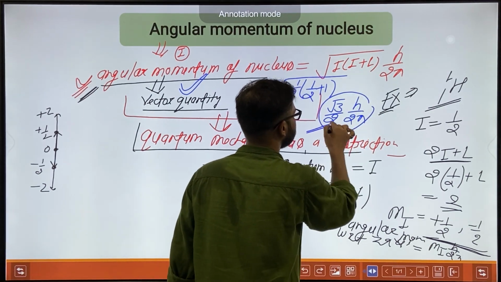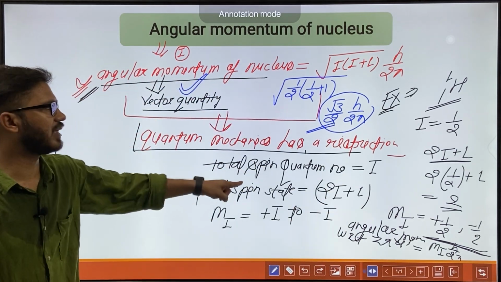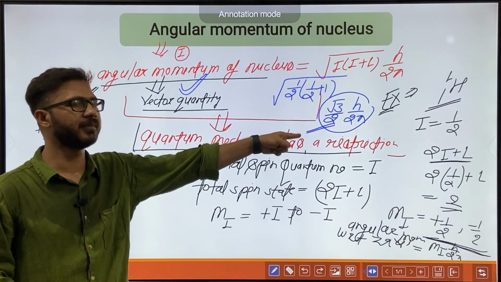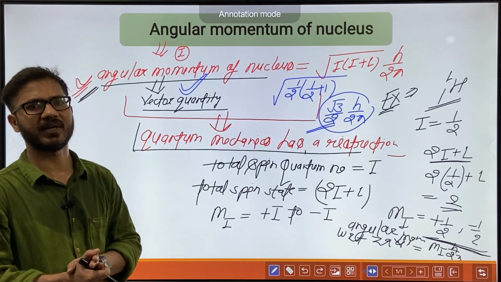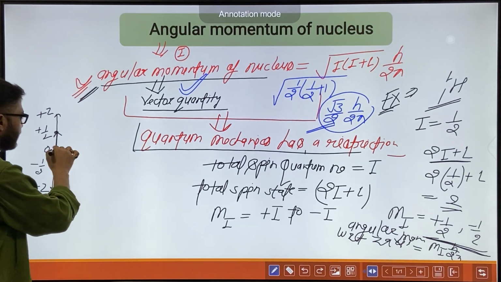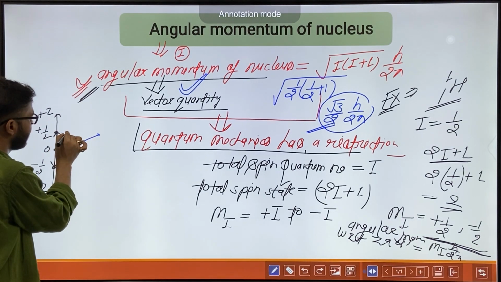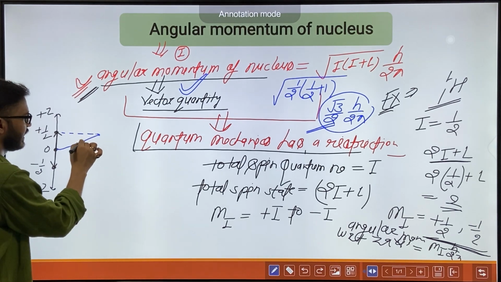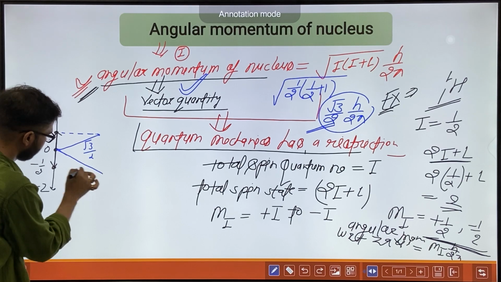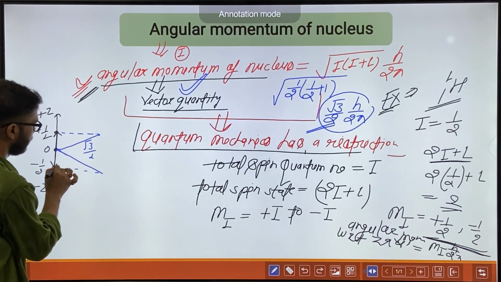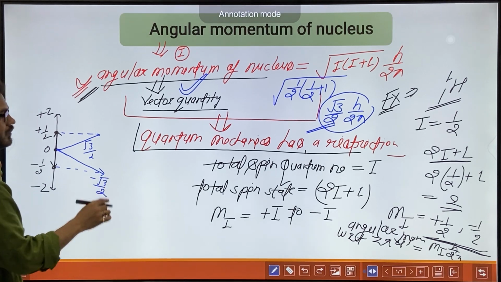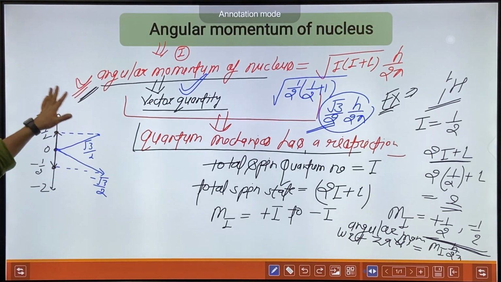This is the angular momentum for a nucleus which has total spin quantum number half, and the other is minus under root 3 by 2. So this is a space quantization.